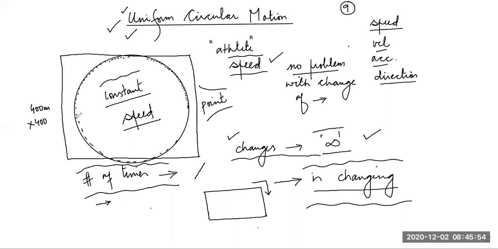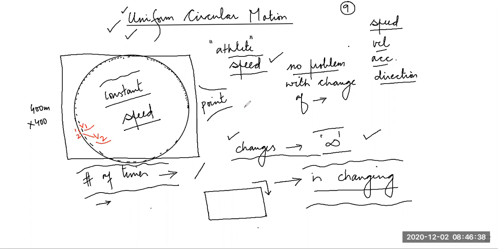All right. So that means your speed is constant, but your direction is changing. That means if I take 2 points very nearby, 1 point here, 1 point here, at these 2 points, I want to ask students, will their velocity be constant? This is point 1, this is point 2. Let's say velocity at point 1 is v1, velocity at point 2 is v2. Can I say that v1 will be equal to v2? No, sir. Why not, sir? Direction is changing here. Beautiful. v1 is not equal to v2.